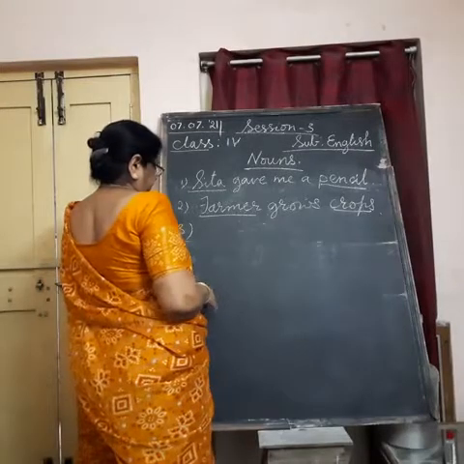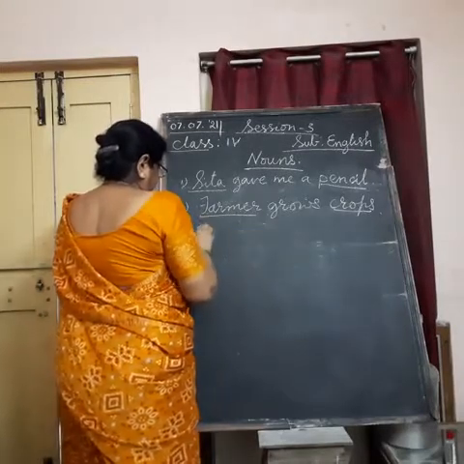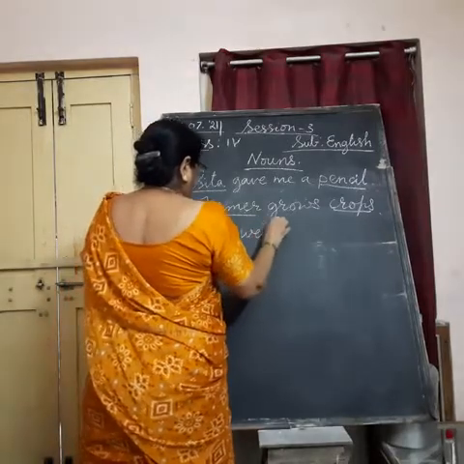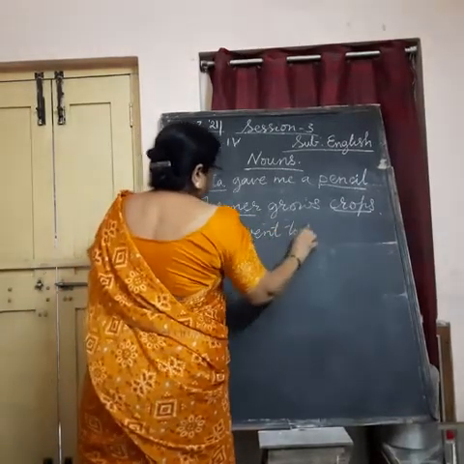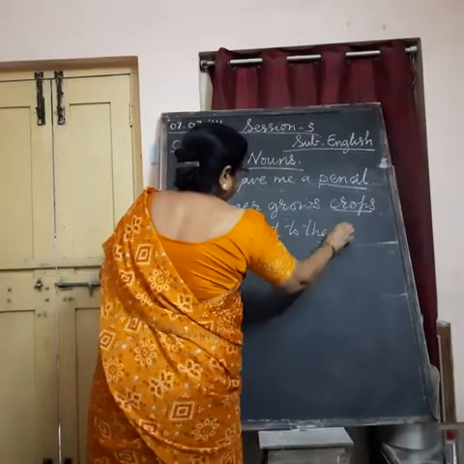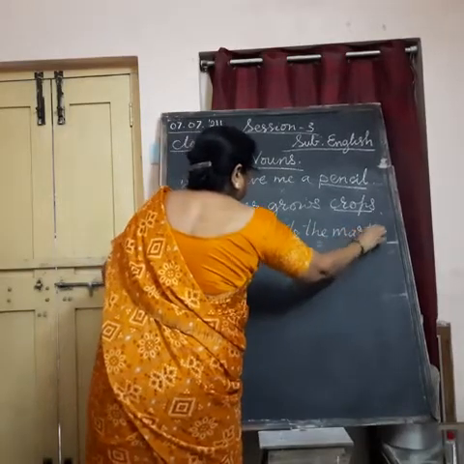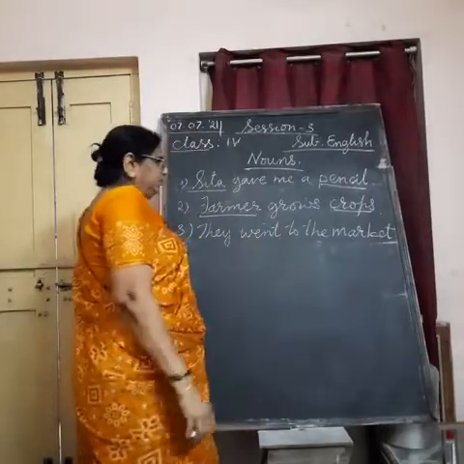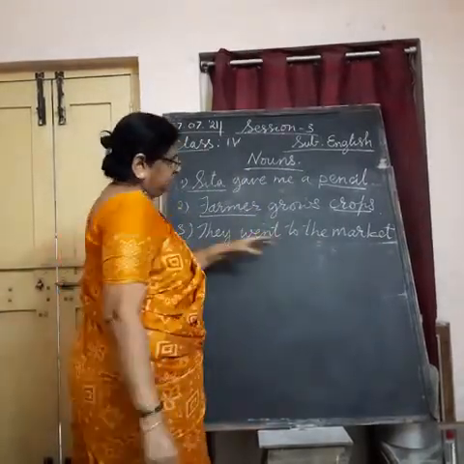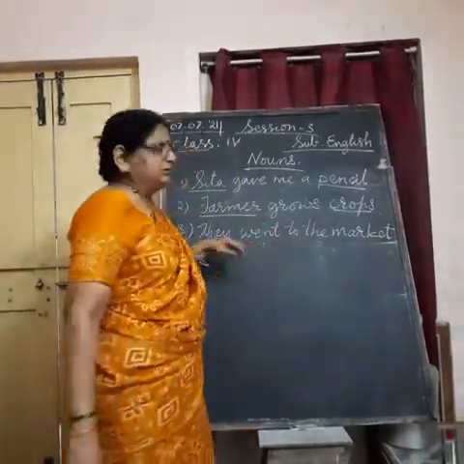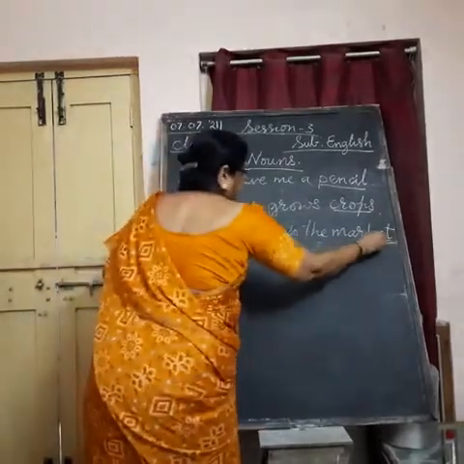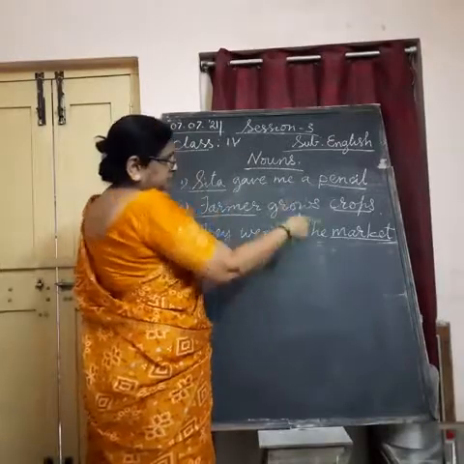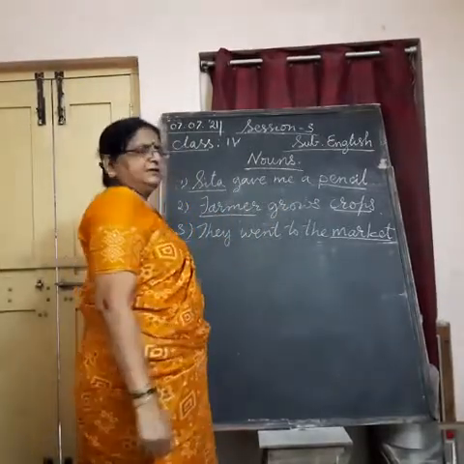Third, they went to the market. Here, where is the noun? They is not called a noun. Went is also not a noun. Market, the name of a place. It is a noun. It is the name of a place and it is a noun.